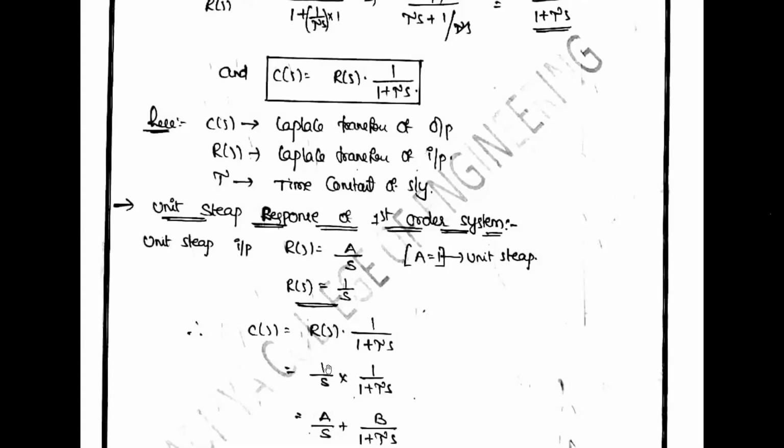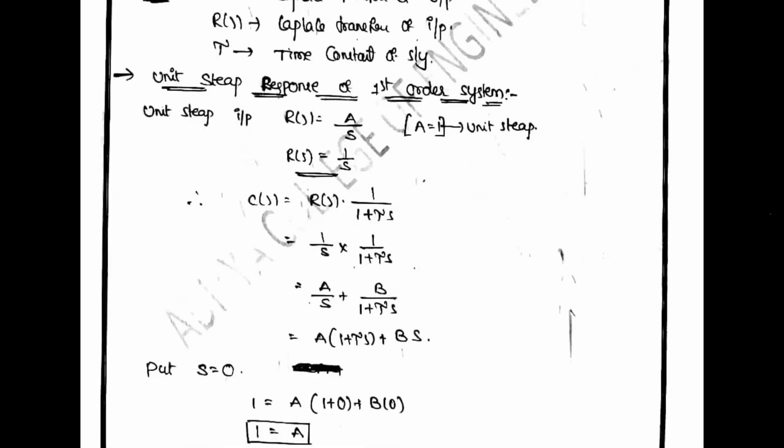Your given input is the unit step signal for the time response of the first order system. So C of S is R of S into 1 by 1 plus Ts, where R of S is 1 by S. Take the partial fractions A by S plus B by 1 plus Ts. Take LCM in the denominator S into 1 plus Ts: A into 1 plus Ts plus B into S.